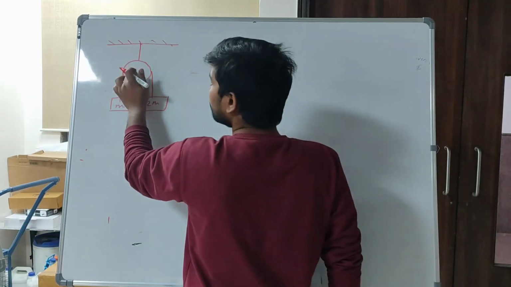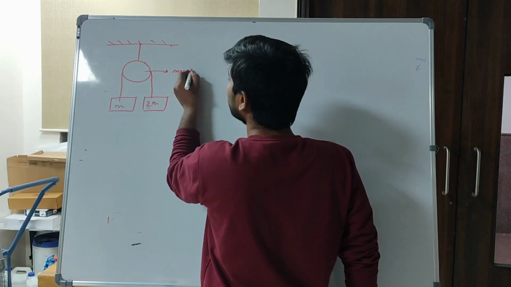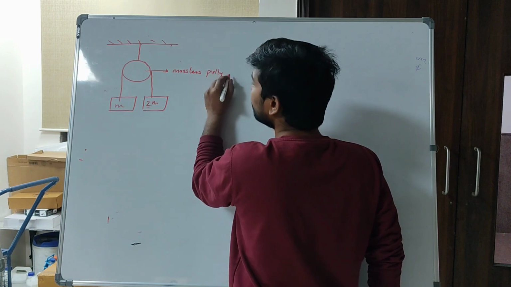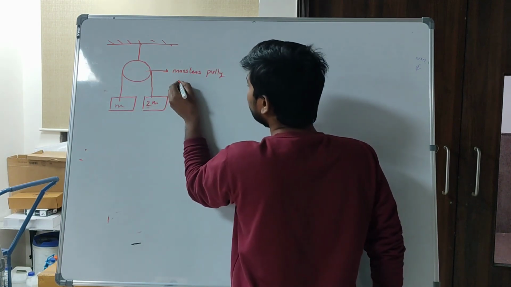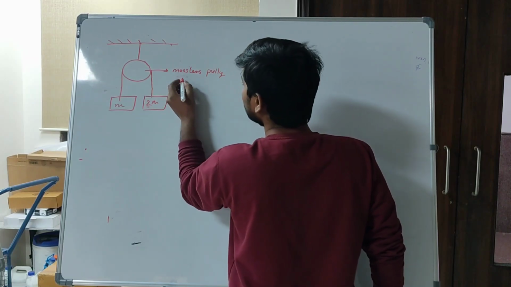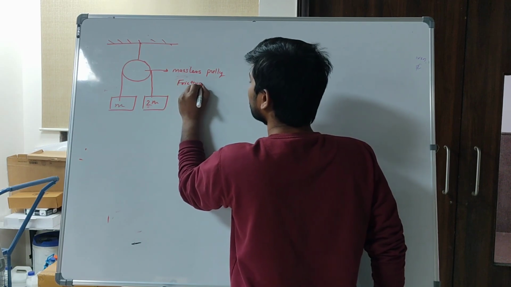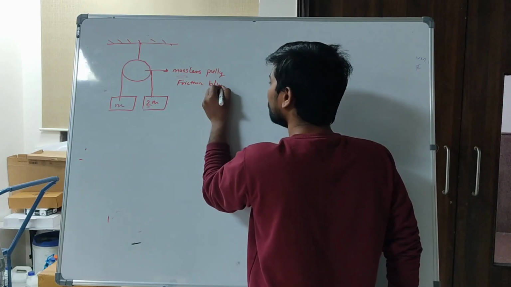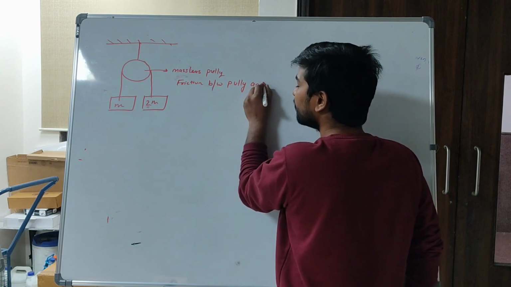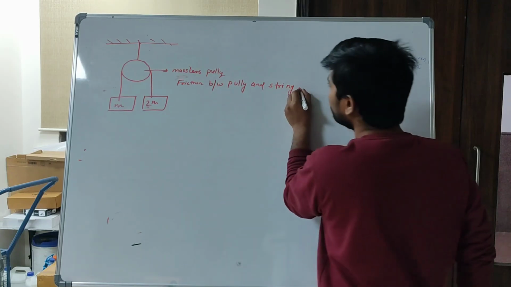The pulley is massless, and the friction between the pulley and string equals 0.